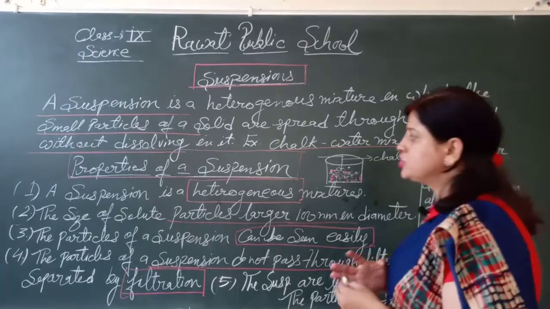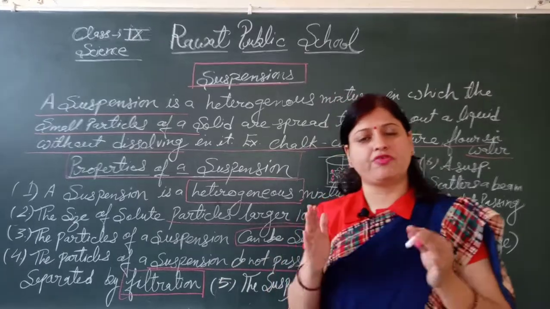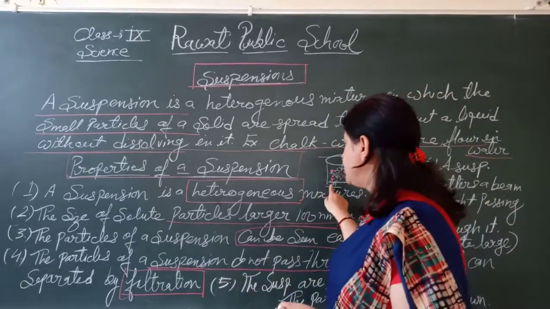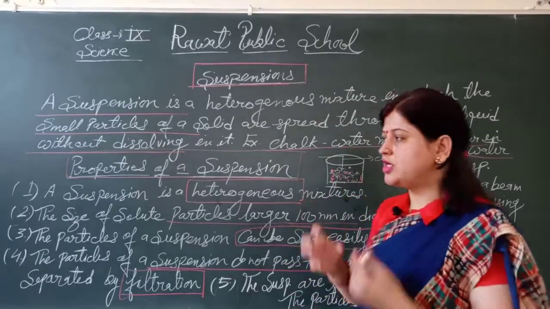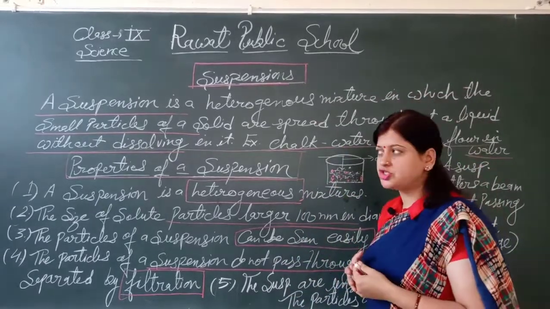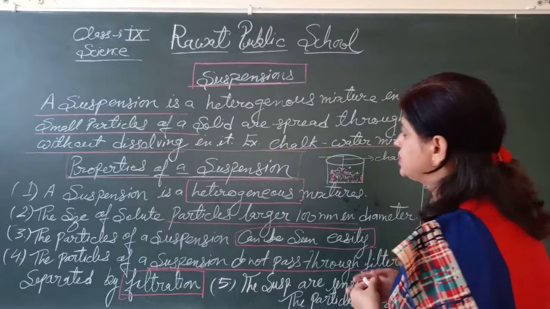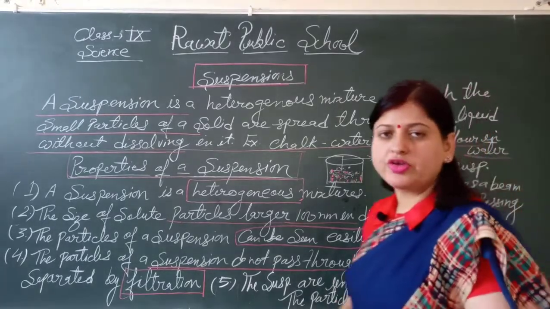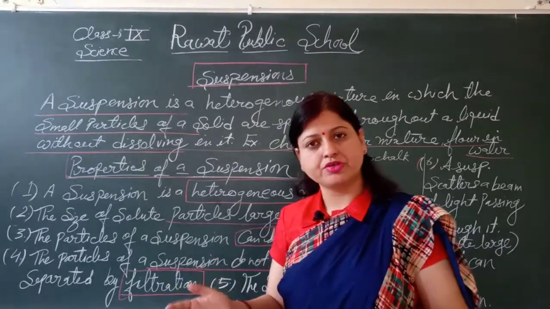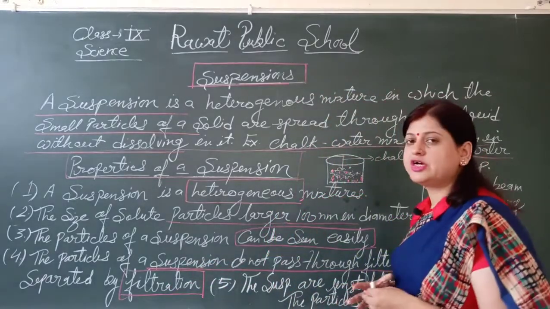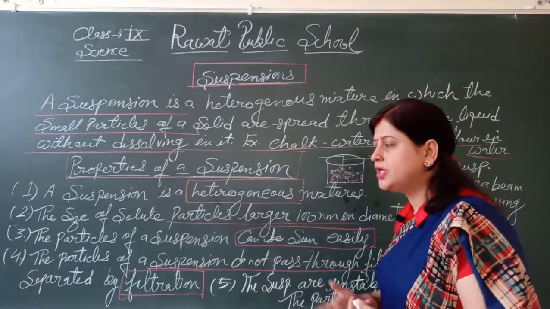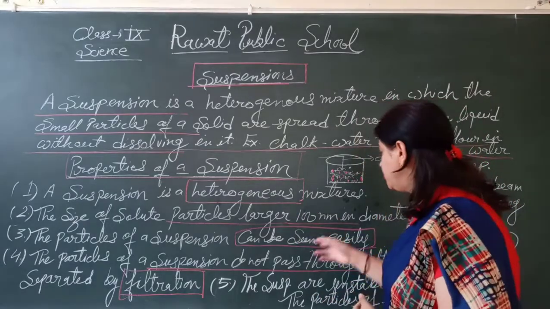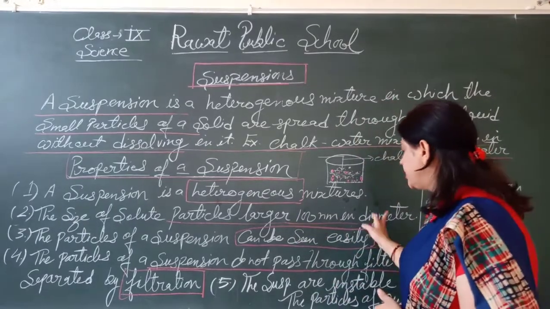So I hope you all understood the suspension. It's very easy. When we mix chalk in water, the solution formed is a suspension. First property, it is a heterogeneous mixture and all particles of solid are spread throughout the liquid without dissolving in it. It cannot be completely dissolved. The particles of the solute are larger than 100 nm in diameter.